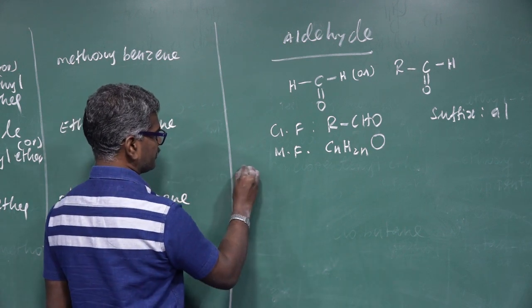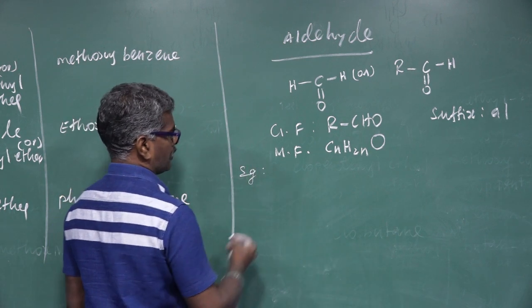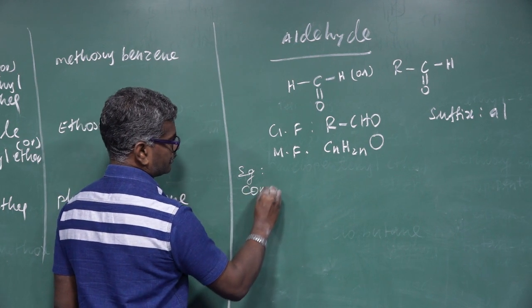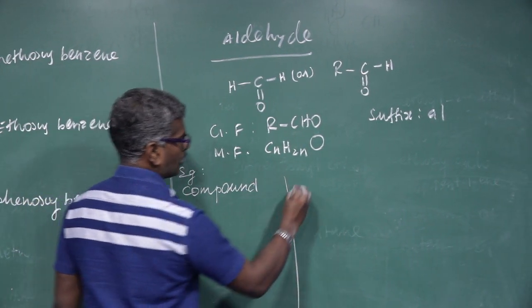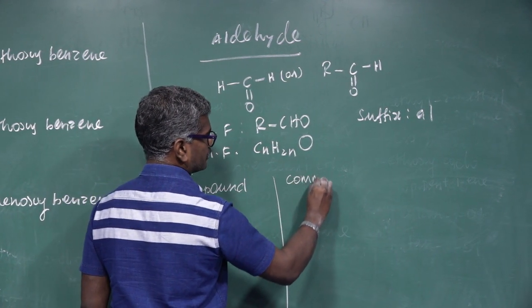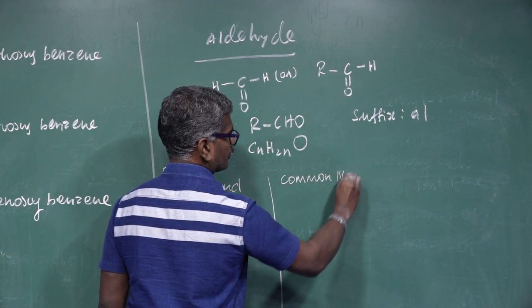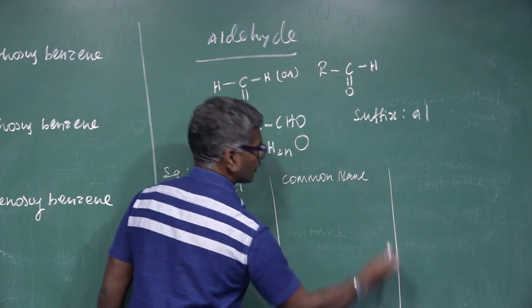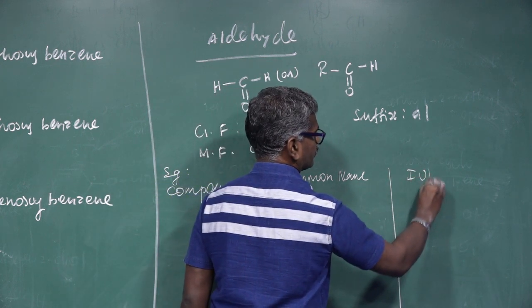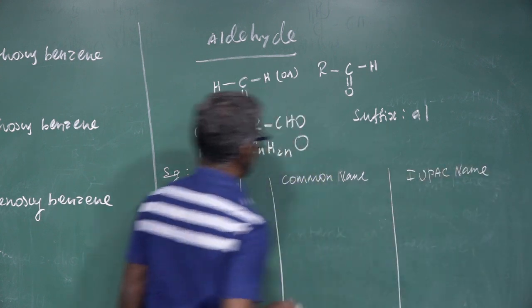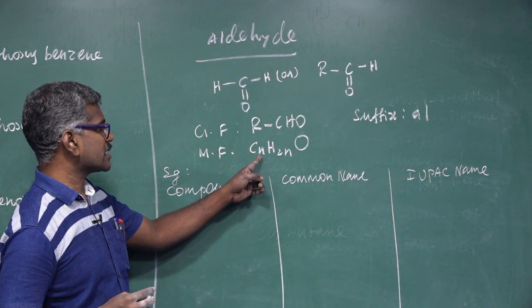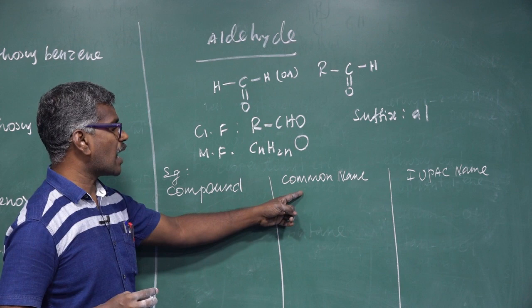For examples, compound, common name, IUPAC name. What is the molecular formula? This is the molecular formula. What is the common name?